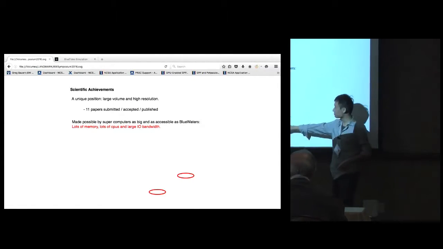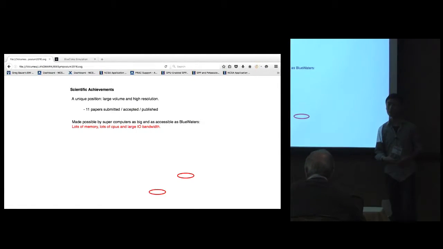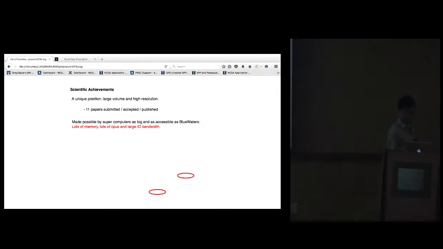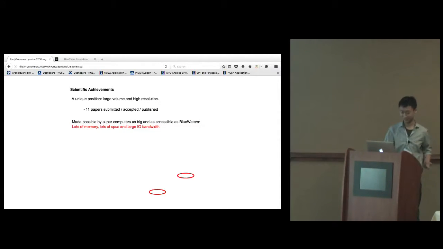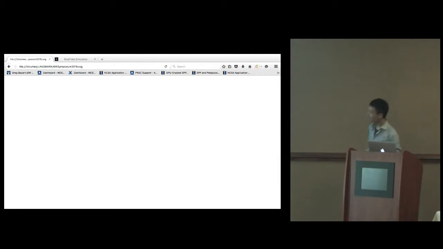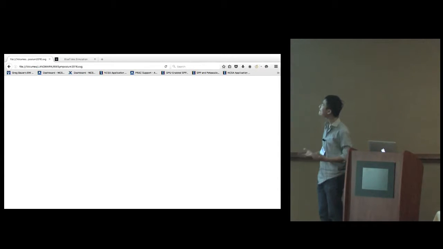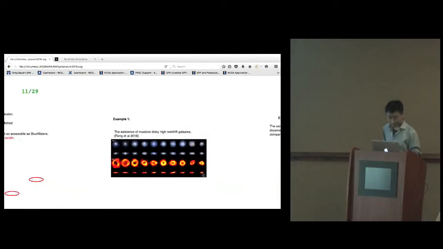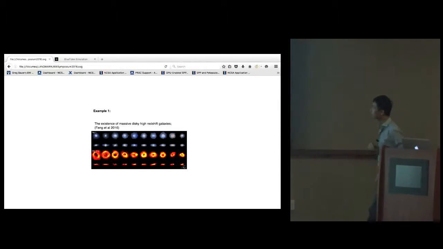These two circles were just circling papers published by new graduate students starting their careers analyzing the BlueTides data. But sorry, the name is not there because the figure is missing. It's completely gone now. Oh, all right, we're still fine, I guess.